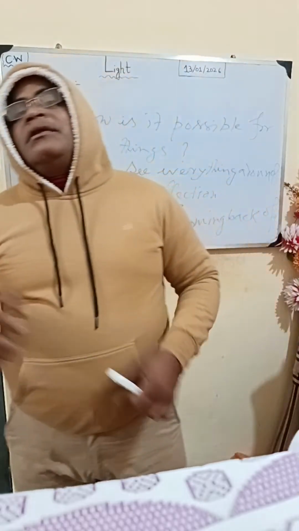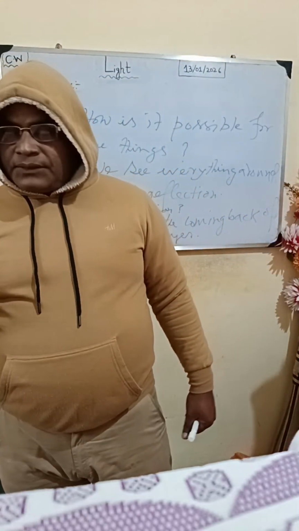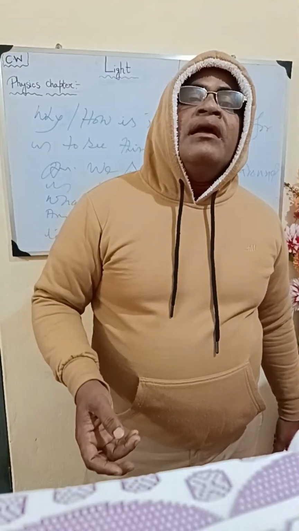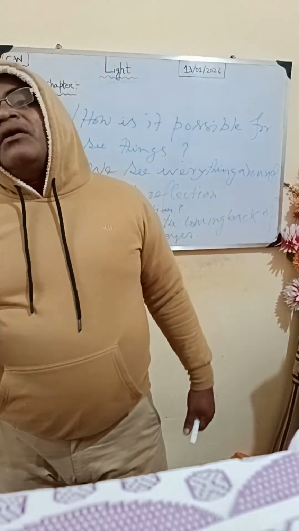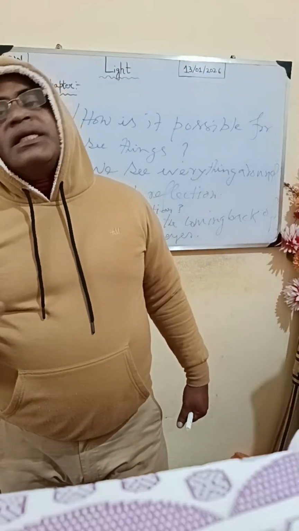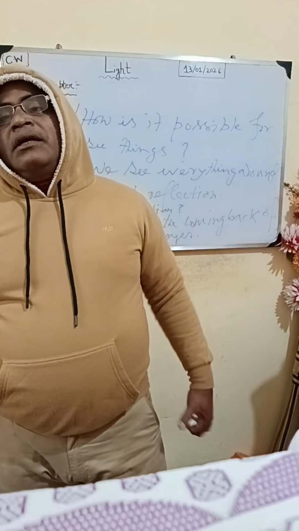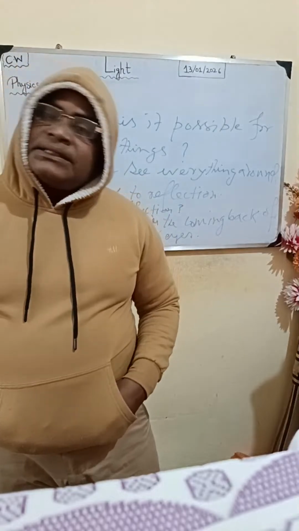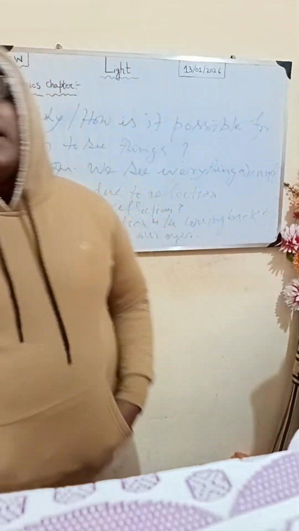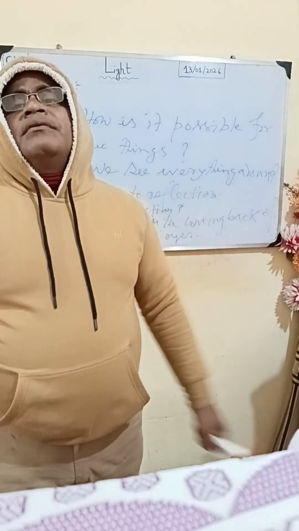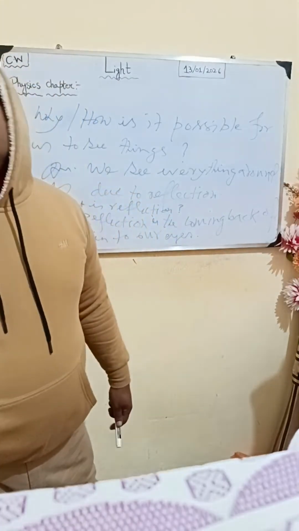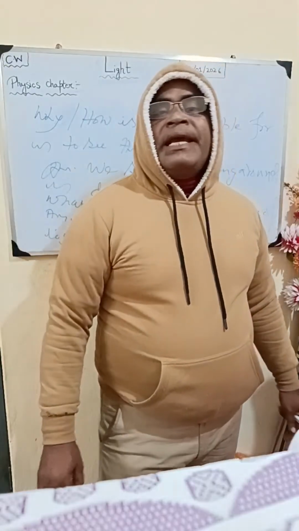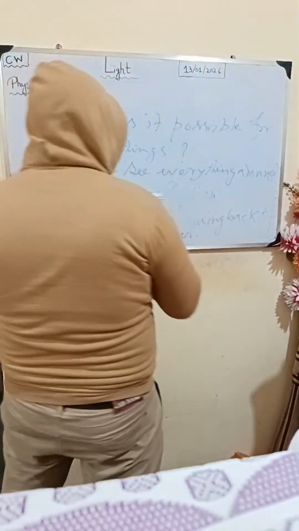Light falls on a surface like a mirror, and after hitting the surface, it comes back and enters our eyes. This helps our eyes to see everything around us. It is because of the reflection of light that we can see everything around us.